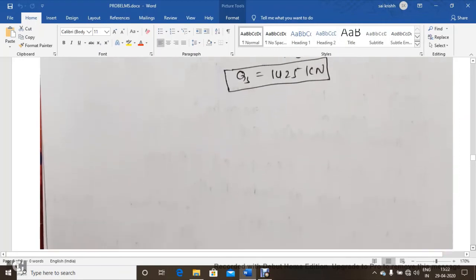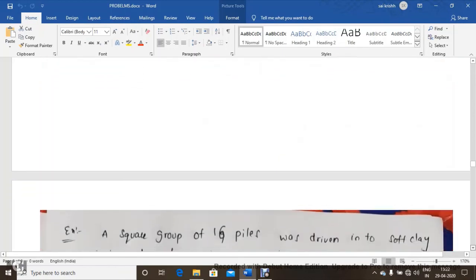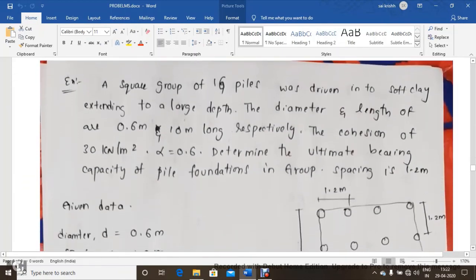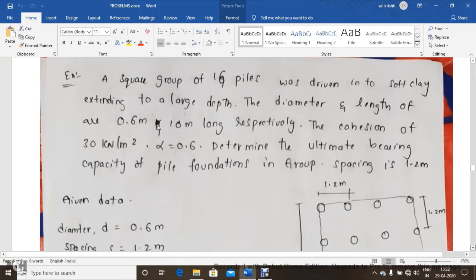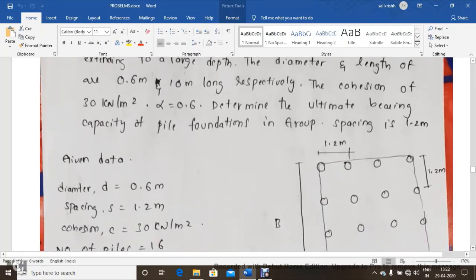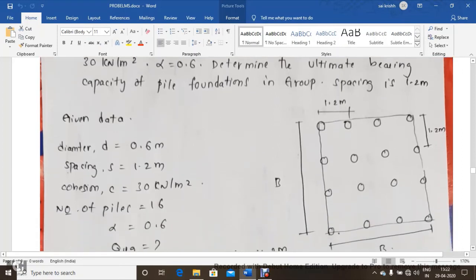Now we'll discuss one more problem. A square group of 16 piles were driven in a soft clay extending to a larger depth. The diameter and the length of piles are 0.6 meter and 10 meter respectively. The cohesion of the clay is 30 kilonewton per meter square and alpha value 0.6. Determine the ultimate bearing capacity of the pile foundation in a group having a spacing of 1.2 meters.